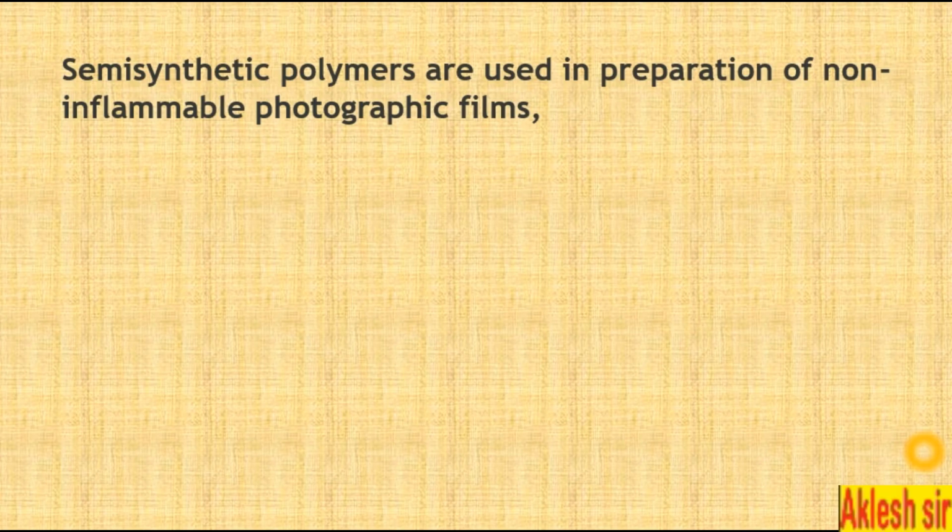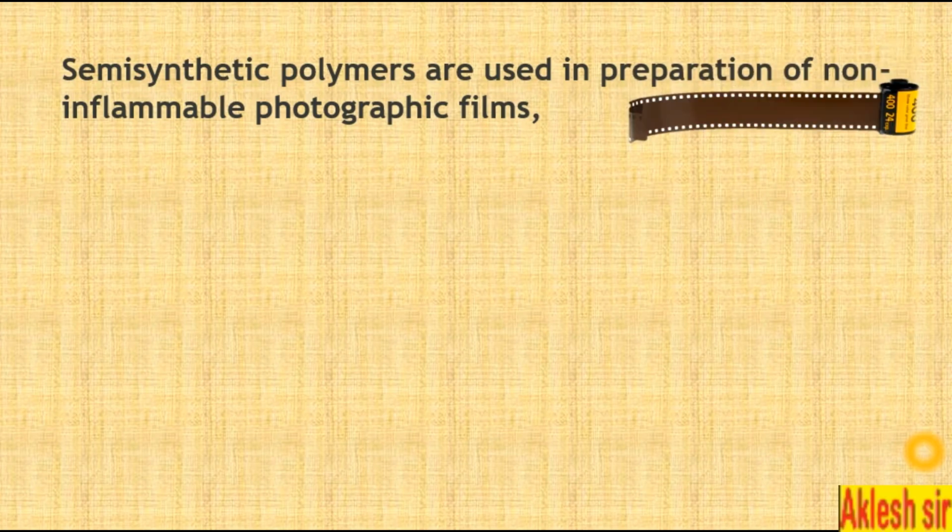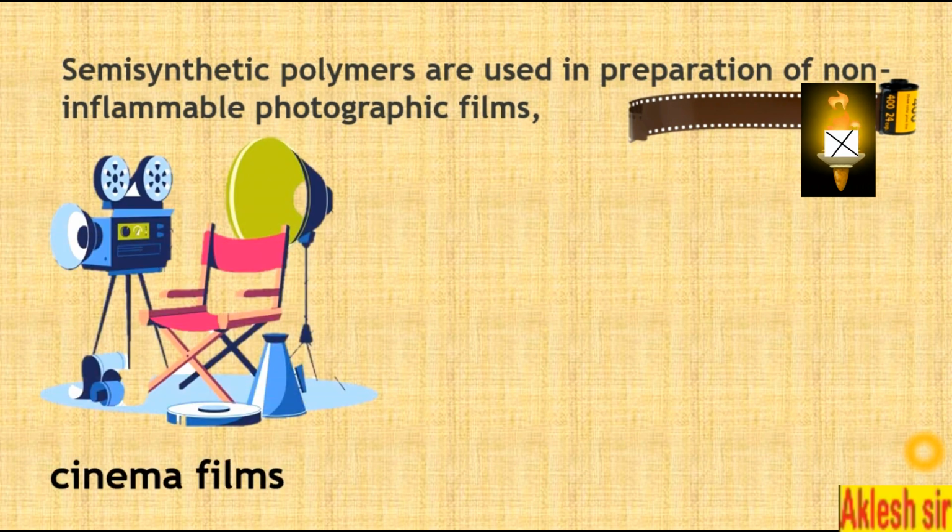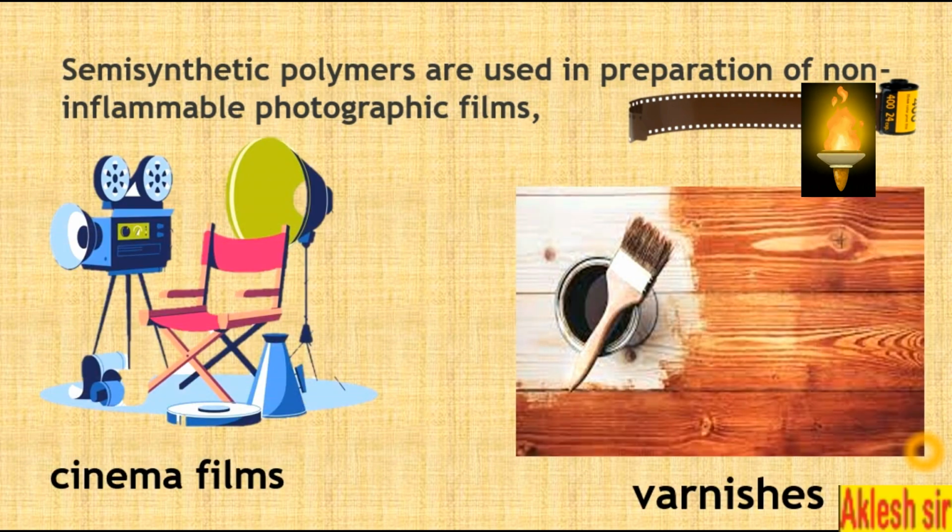Semi-synthetic polymers are used in the preparation of non-inflammable photographic film. This film is made up of semi-synthetic polymer, which is non-inflammable, meaning it will not catch fire. Then it is used in cinema films and varnishes. So what is varnish? Varnish is a liquid mixture that forms a very hard, shiny, protective film after drying. It is applied on wood to protect its surface from moisture.